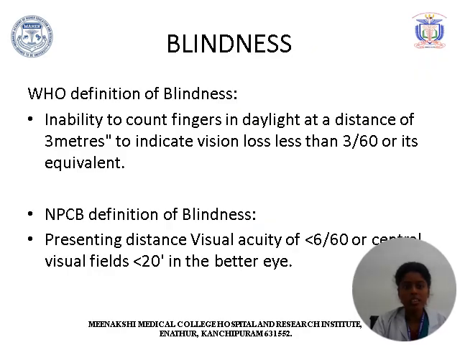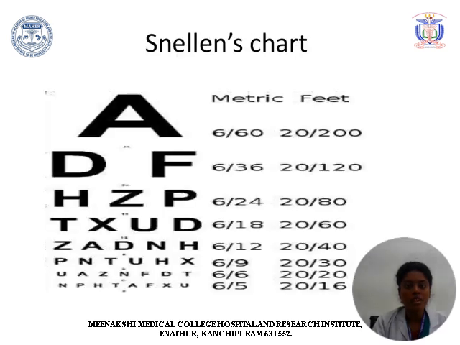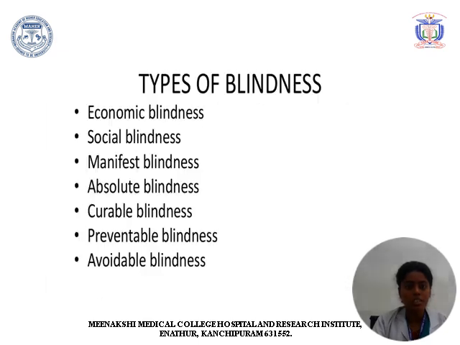My topic of discussion is avoidable blindness. Blindness in WHO definition includes inability to count fingers in daylight at a distance of 3 meters, to indicate vision loss less than 3/60 or its equivalent. By NPCB definition, presenting distance visual acuity of less than 6/60 or central visual fields less than 20 degrees in the better eye. This is the Snellen's chart modification denoting a 6 meters chart.